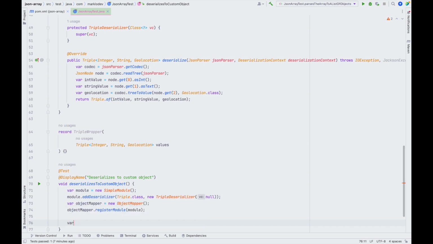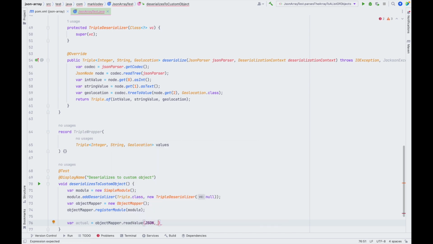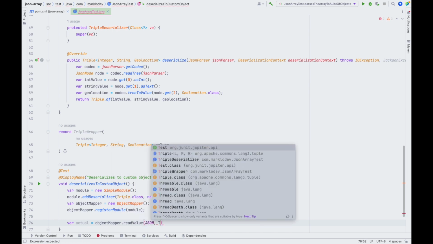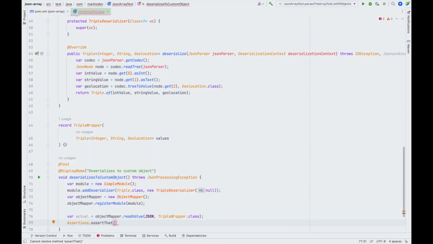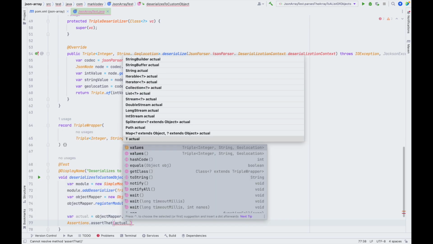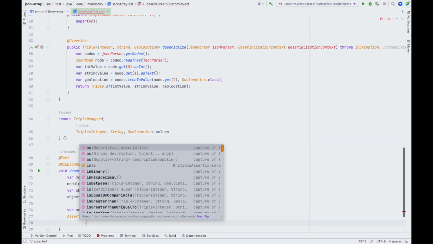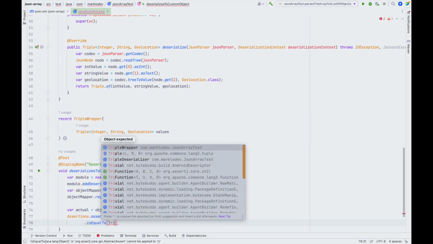So let's do this again. Let's call our object mapper and we want to parse it to our triple wrapper. Again, we need to add the exceptions that will be thrown by JSON, and let's check if our actual values is equal to the triple that we are expecting.